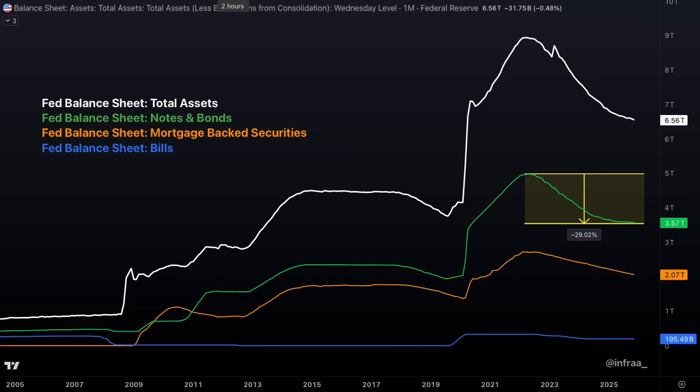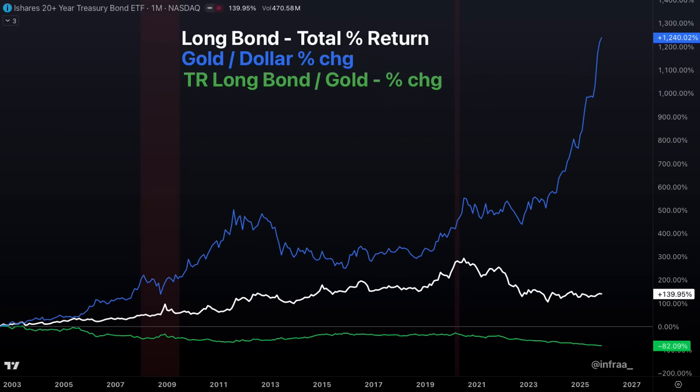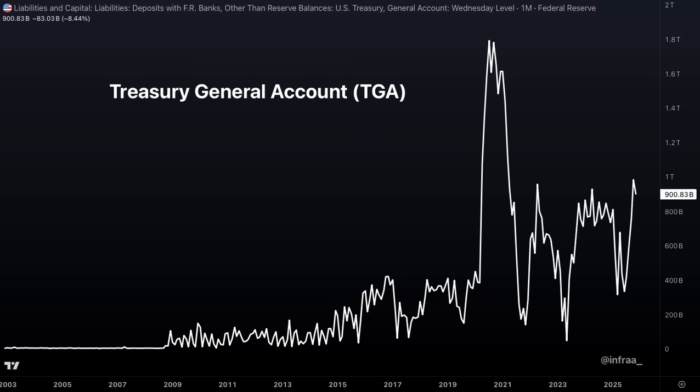Not only that, but the Fed has been engaged in quantitative tightening, which is a negative for liquidity. And here we can see their notes and bonds have declined by 29% since quantitative tightening started. And not only that, but gold is rapidly replacing the U.S. Treasury as a global store of value, as a global reserve asset. Here we can see gold wildly outperforming the long bond, even factoring in yield. Once you take the total return of the long bond and divide it by gold, it has underperformed by 82%. So if the long bond is underperforming, no one wants it in terms of foreign demand.